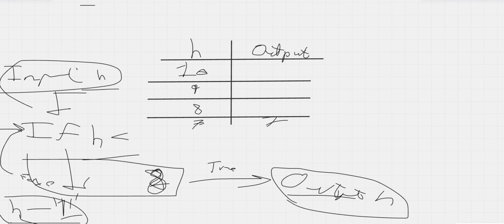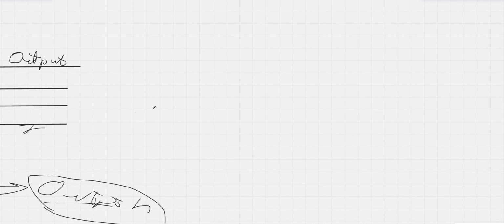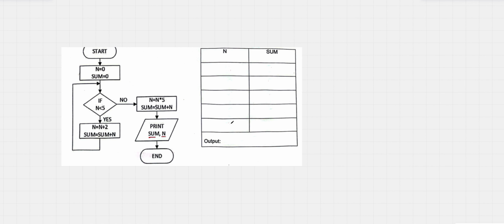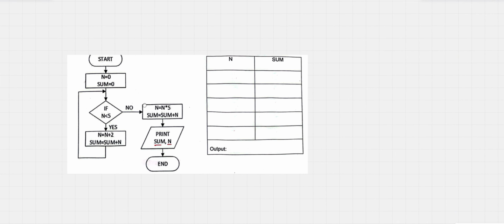This is what a trace table does. Now, to give some more examples. Alright, now we have this trace table.